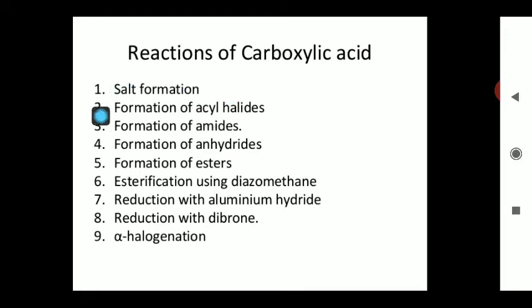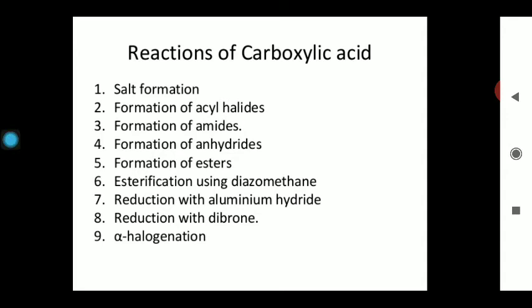The first one is salt formation. Second one is formation of acyl halide. Third one, formation of the amide. Fourth one, formation of the anhydrides. Fifth one, formation of the esters. Next, esterification using diazomethane, reduction with lithium aluminium hydride, reduction with diborane, and the alpha halogenation reactions.